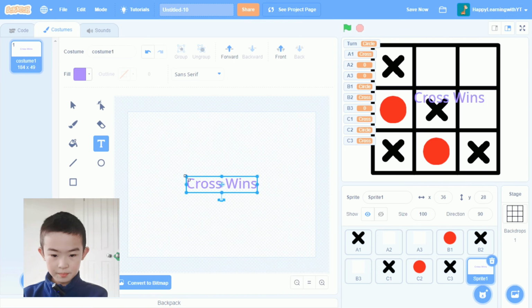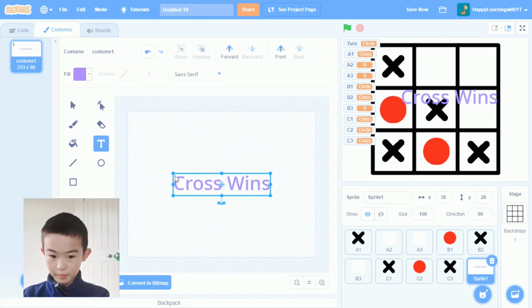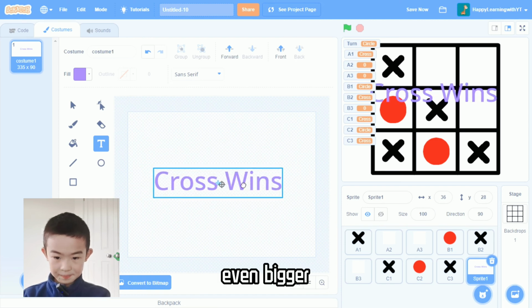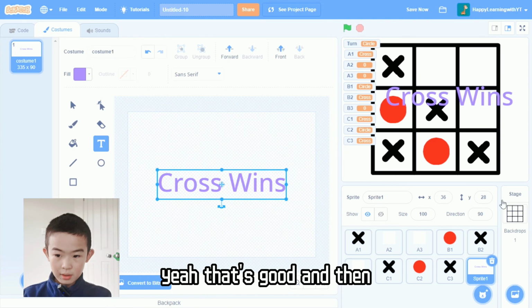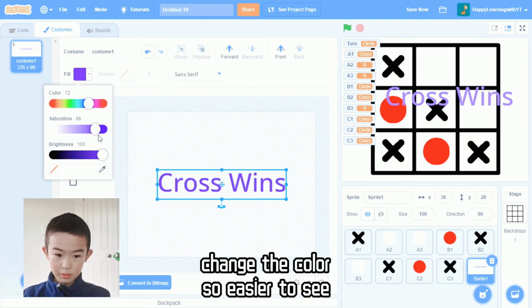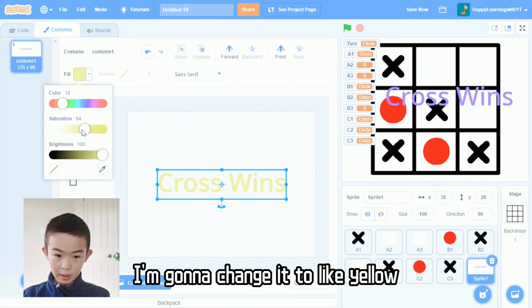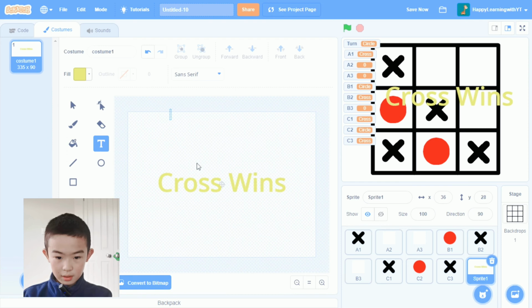Put it in the middle. Bigger and bigger. Even bigger. Yeah, that's good. And then I'm going to change the color to a yellowy color, so it's easier to see.